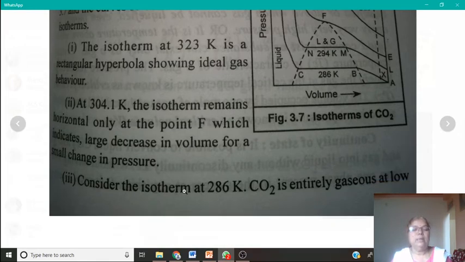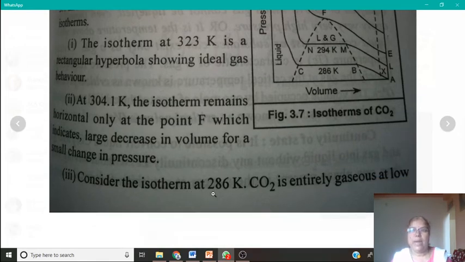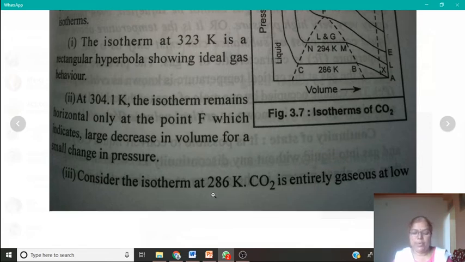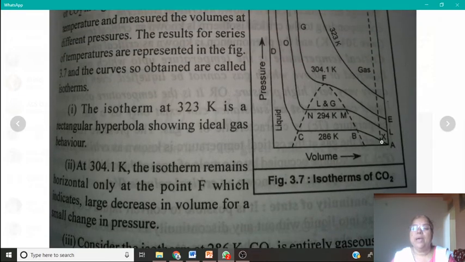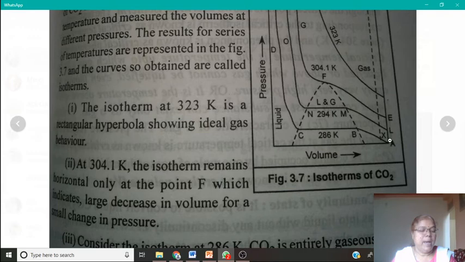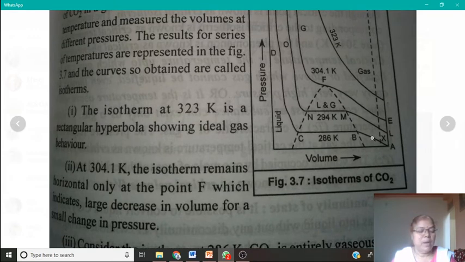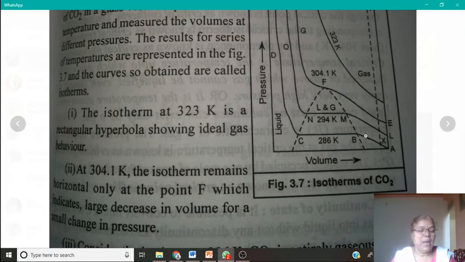Then consider the isotherm at 286 Kelvin. The CO2 is entirely gaseous at a low pressure, as at point A. As pressure increases, the volume of the gas decreases